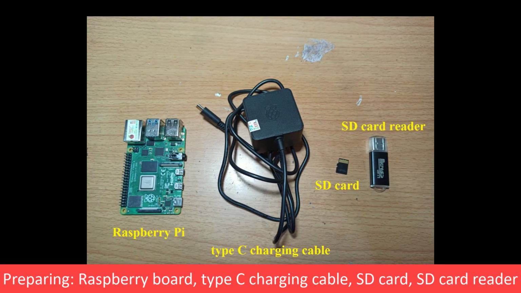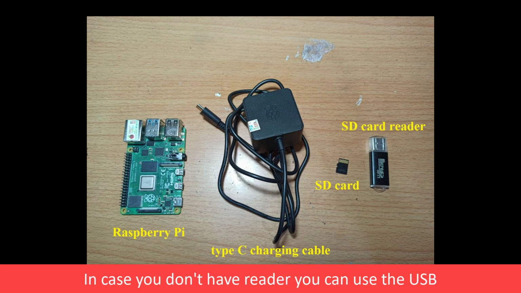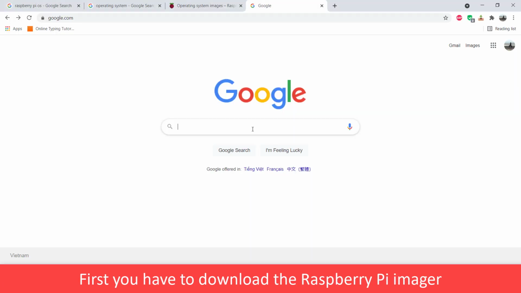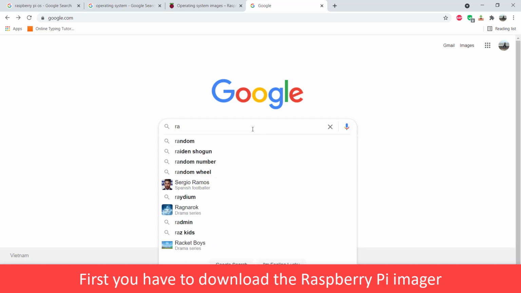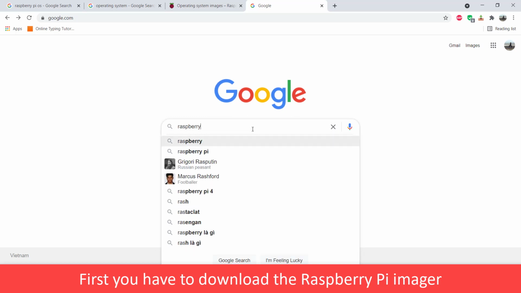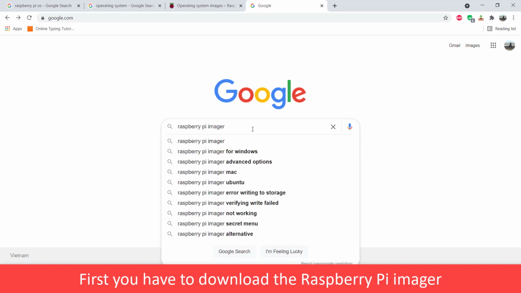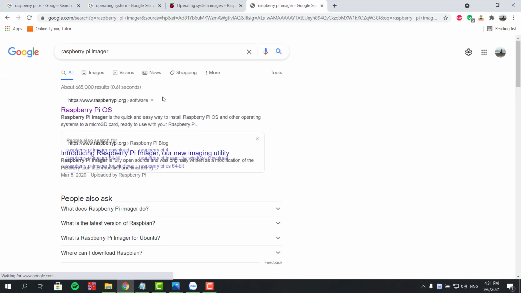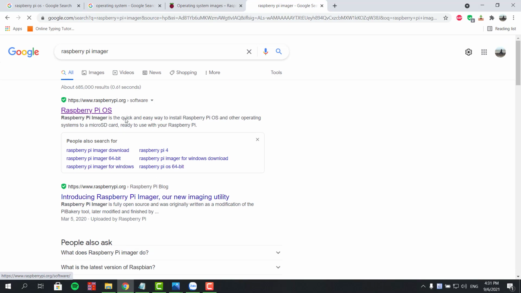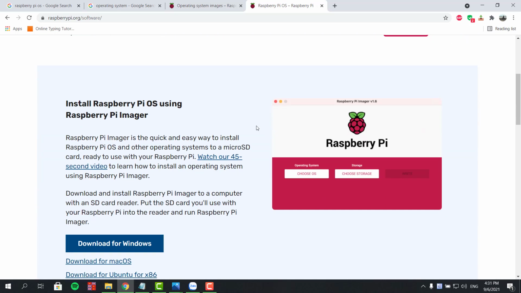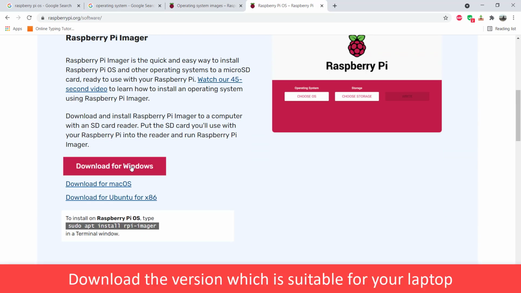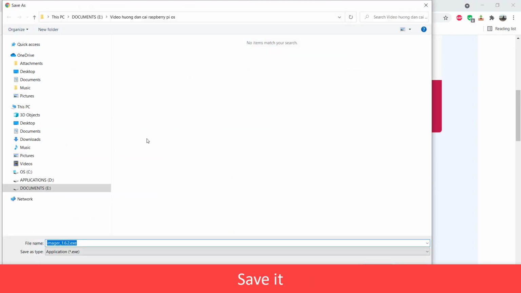Preparing Raspberry board, Type-C charging cable, SD card reader. In case you don't have reader, you can use the USB. First, you have to download the Raspberry Pi imager. Download the version which is suitable for your laptop. Save it.